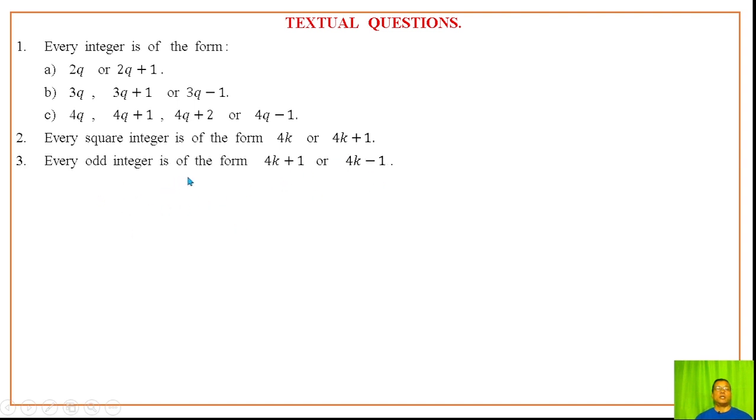Every odd integer is of the form 4k plus 1 or 4k minus 1. Earlier, 2q plus 1 is also the form of an odd integer.